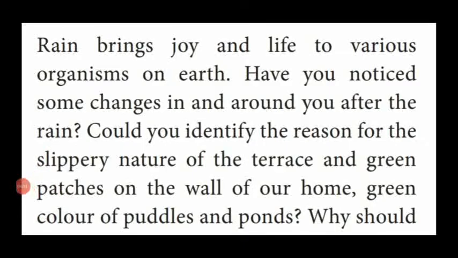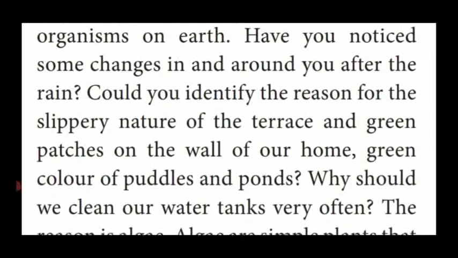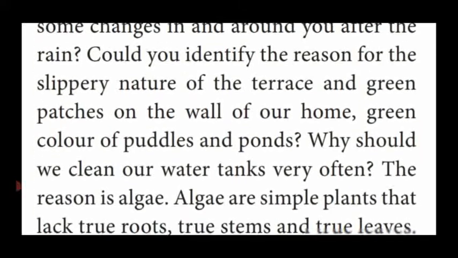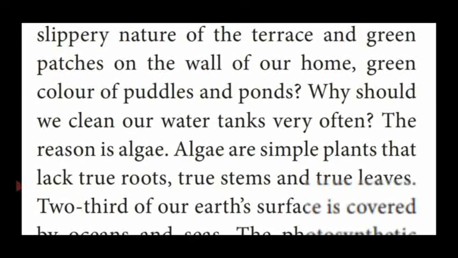Dear students, this is the general introduction about algae. If rain comes, it gives joy and life to the various organisms on the earth. Not only that, it shows certain changes on the earth region, based upon the slippery nature of the terrace, green patches on the wall of the home, green color of the puddle or a pond.